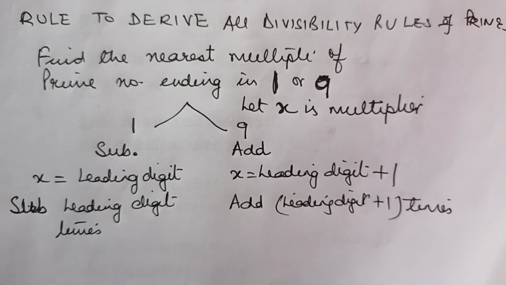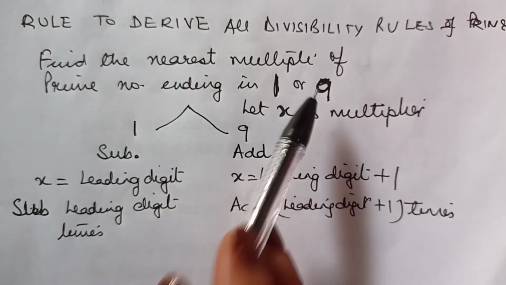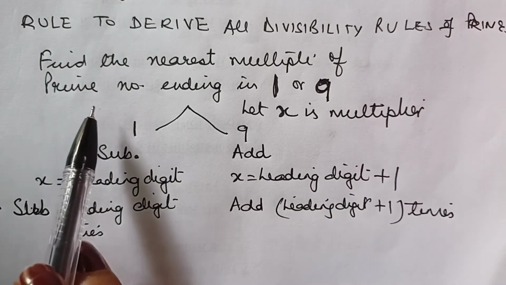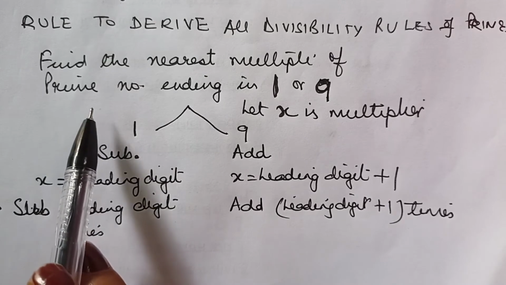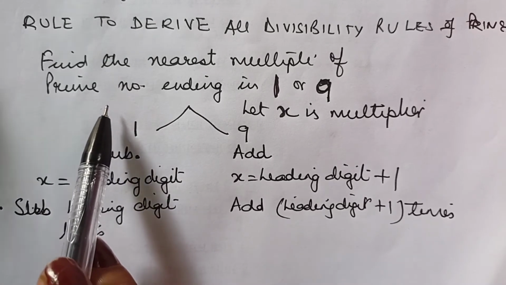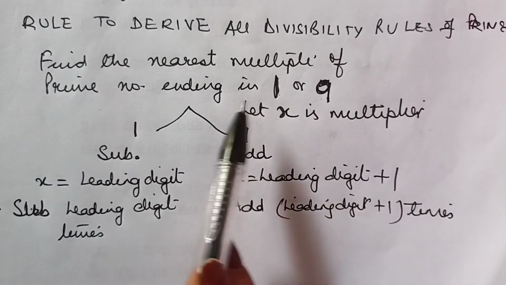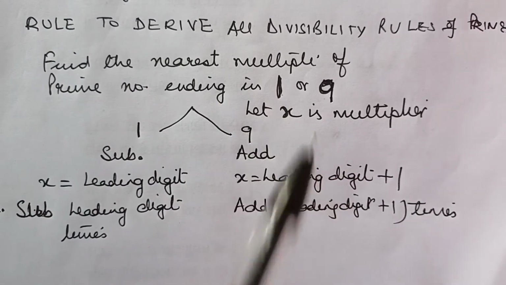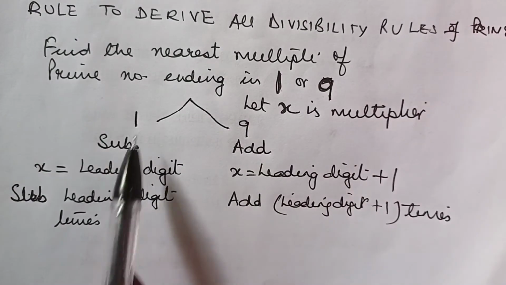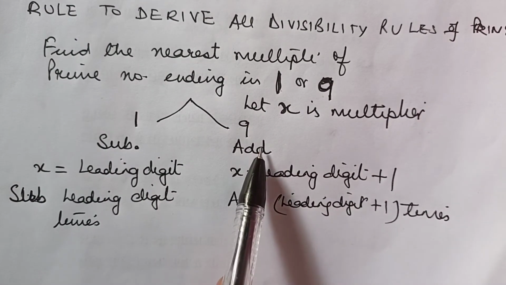It says find the nearest multiple of the number. It works mostly on primes, but it can be applied to other numbers also. For other numbers, we have easier rules. Find the nearest multiple ending in 1 or 9. If it ends in 1, we subtract. If it ends in 9, we add.